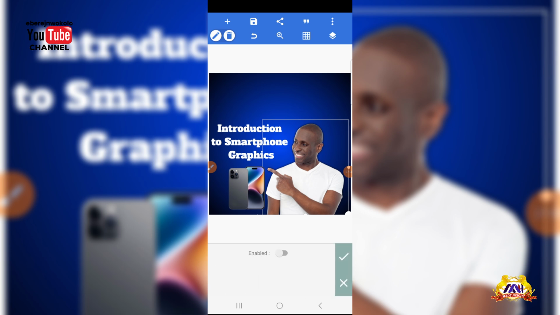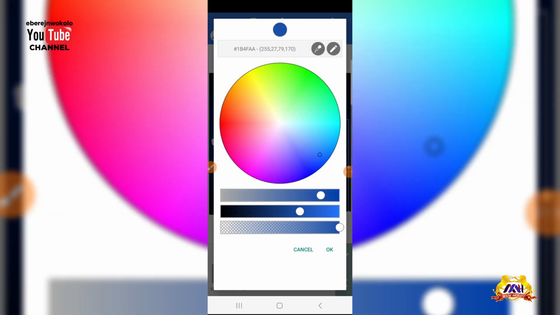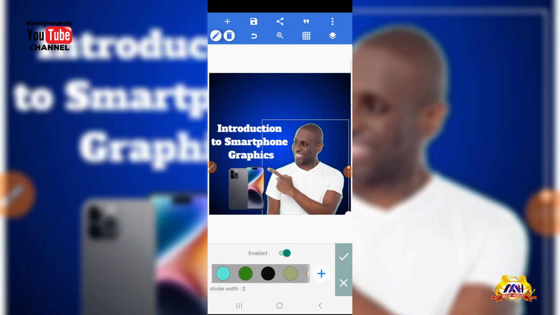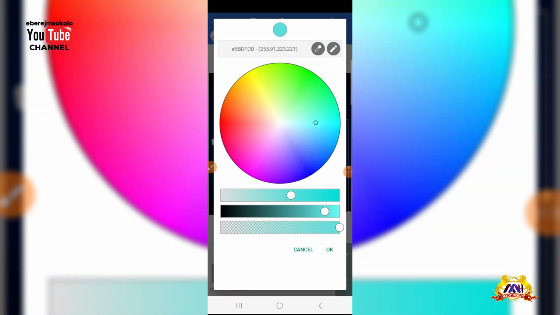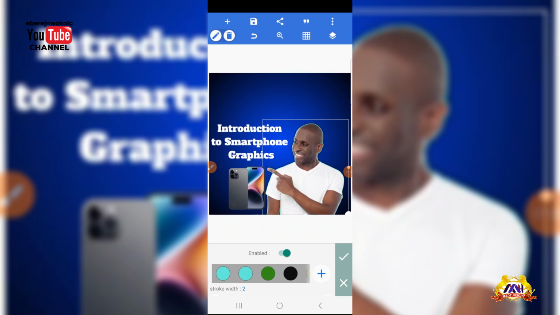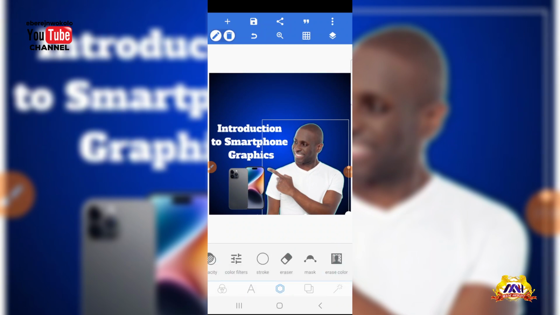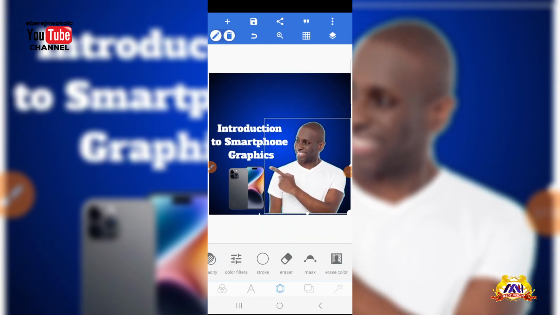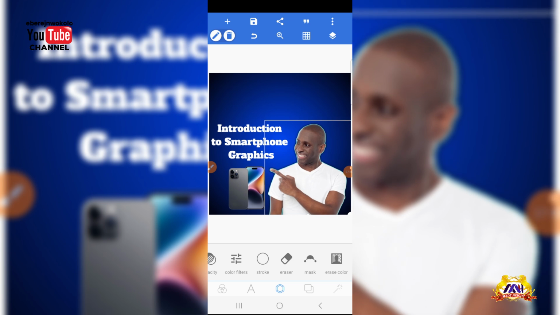You can add stroke to it, enable the stroke. You can see the man is having a white stroke around him now. I can change the color of the stroke, and I can okay it. What you're seeing here, the width is 2. I can increase it as well. All right, so once I okay it, you can actually work on the picture the way you're seeing it.